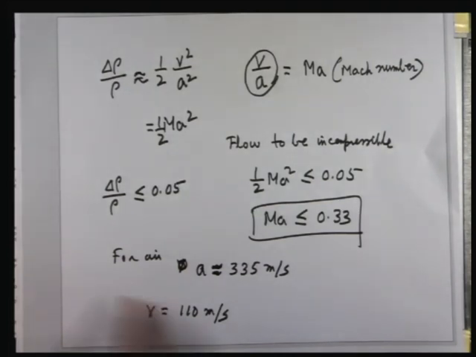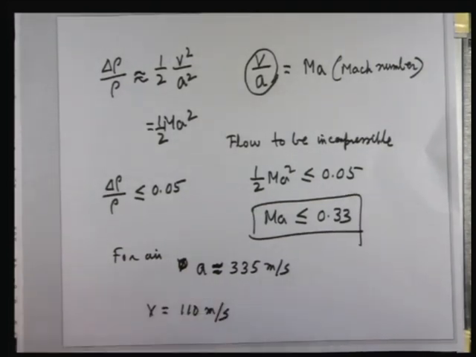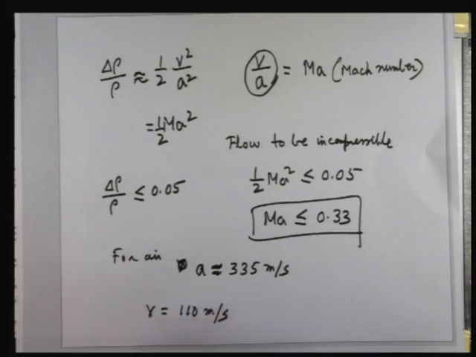And as a thumb rule for air at standard conditions, normal atmospheric pressure and temperature, 100 meter per second is the borderline, below which the flow is incompressible, above which the flow is compressible. For liquid the value of a is so high, and multiplying with even 0.33 it becomes so high, we never encounter this in practice. Therefore, the flow of all liquids, not only water, water is an example, all liquids, is incompressible flow. Thank you. This is our revisit to the concept of compressibility, compressible and incompressible flow distinction.